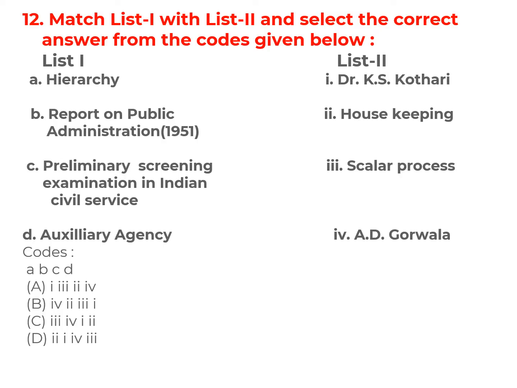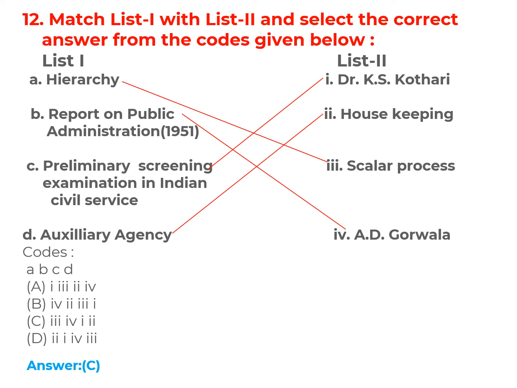Now hierarchy. Hierarchy is related to a scalar process. Report on public administration. This is related to A.D. Gorwala. Preliminary screening examination in Indian civil service. This is related to Dr. K.S. Kothari. Auxiliary agency. This is related to housekeeping. So the correct option for this question is option C, 3, 4, 1, 2.